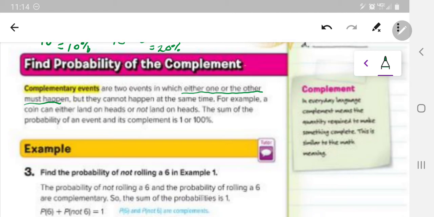There's no other outcome. Okay, so complementary events, it's either heads or tails. All right, one's 50%, the other's 50%. They add up to 100% when you add them together, so they are complementary events.